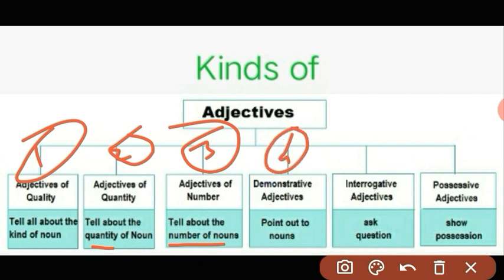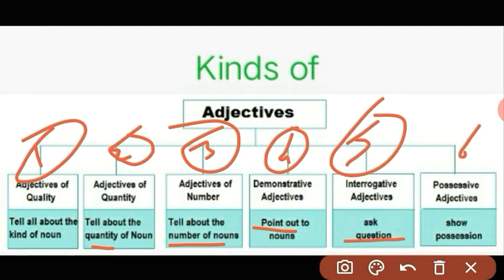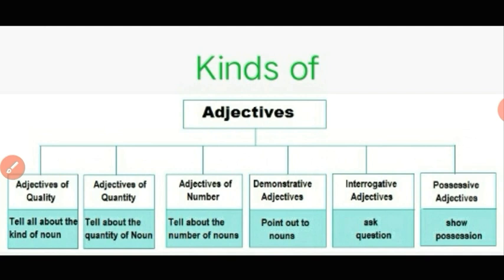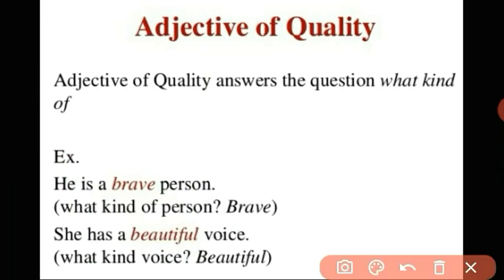Fourth one, demonstrative adjective. What is its function? It points out. Fifth one, interrogative adjective. What is its use? To ask questions. And the last one over here is possessive adjectives. What is its function? We show the possession. So these are six kinds of adjectives. Let us learn about each of them one by one. So the first one is adjective of quality.